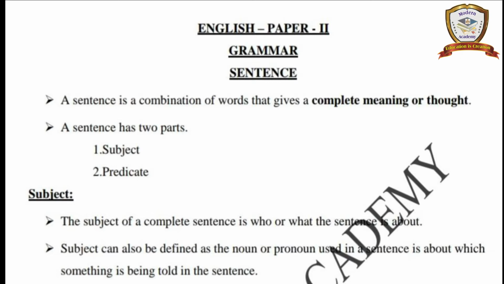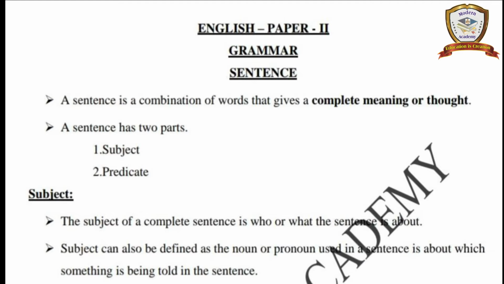Okay. See, English grammar sentence. In the sentence we have to divide it into two parts. What is that? Subject and predicate. So in all sentences in the English language we have two parts only, mainly two parts. What are the two parts? Subject and predicate.